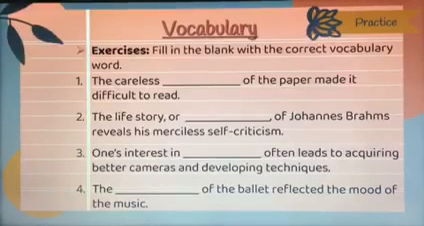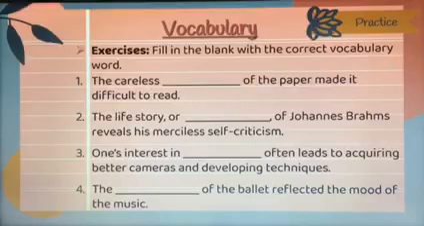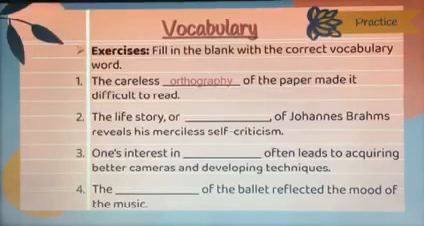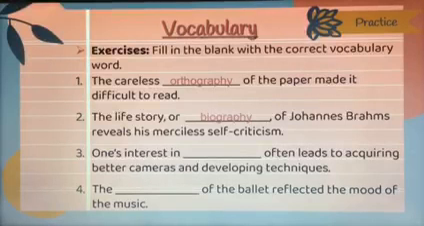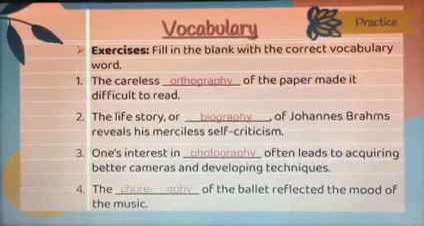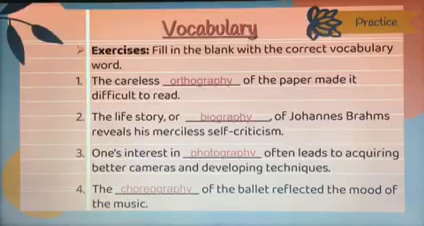Okay, go ahead and pause if you have not done so already. Finish filling this out. I'm going to go to the answers right now. The careless orthography of the paper made it difficult to read. Okay, this is really the only one that matches. The careless orthography is the careless spelling. So they didn't spell well, so it was hard to read the paper because you don't know what words they're writing. Number 2, the life story or biography of Johann Brahms reveals his merciless self-criticism. Number 3, one's interest in photography leads to acquiring better cameras and developing techniques. And number 4, the choreography of the ballet reflected the mood of the music.